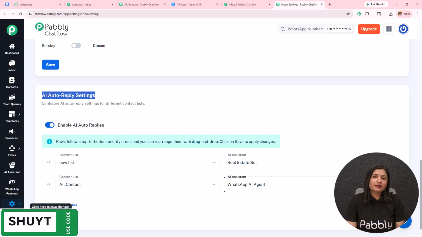We have learned how we can assign the AI assistant to a group of contacts or to all the contacts. We have learned how we can create or guide our AI agent to reply in a particular manner, and how we can style and change the interface of the AI assistant.